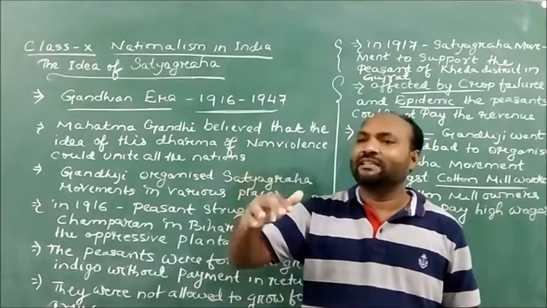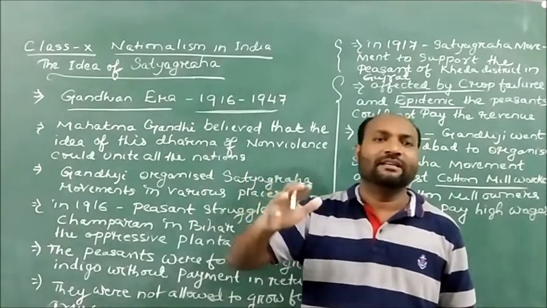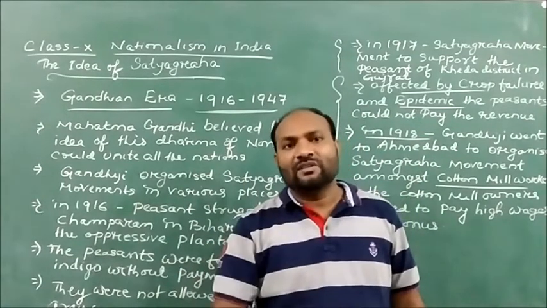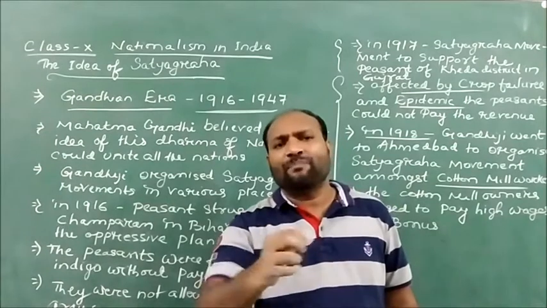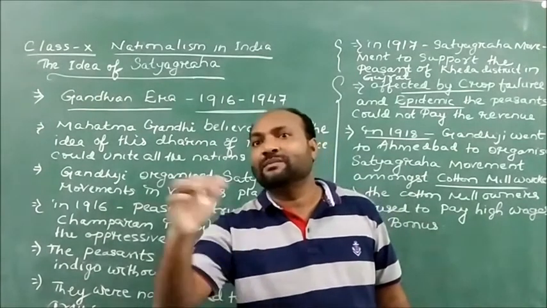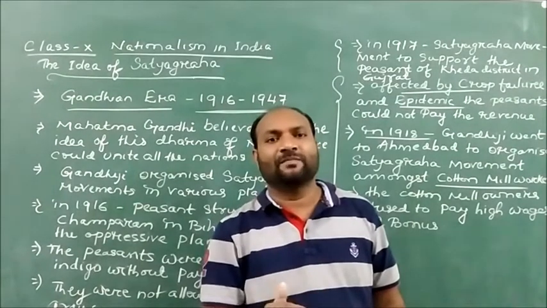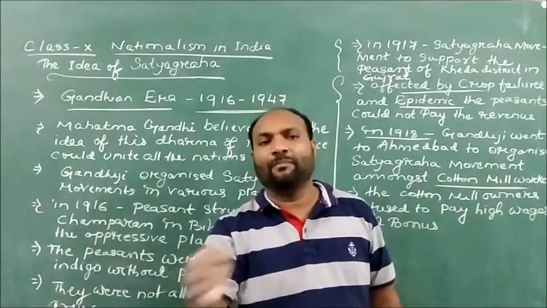Already we see the 3 phases. We learn about the moderate phase. In the moderate phase, the Congress leaders had a very soft nature towards the Britishers, fighting only to change the system. They had a soft approach.